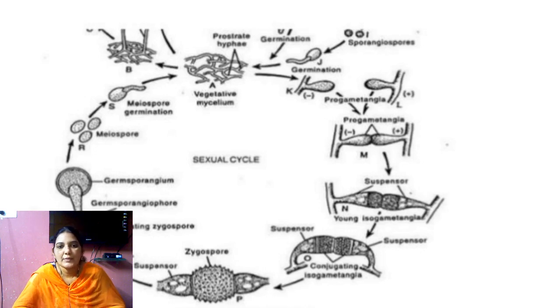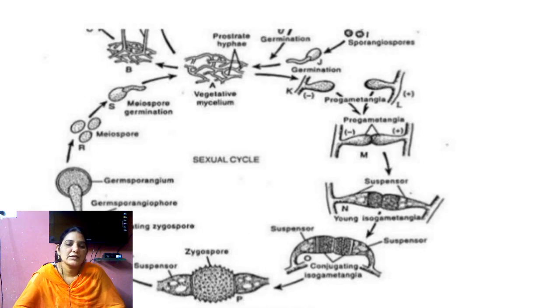So the outer layer ruptures. When the outer layer ruptures, the aplanospores enter into the air, and they search for the food material, and they produce one germination tube.